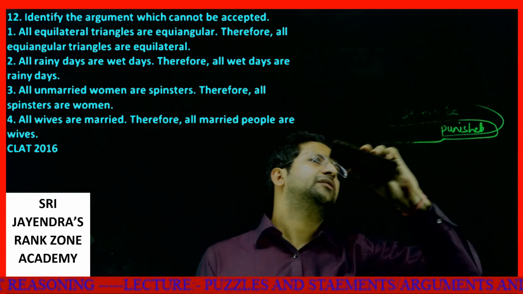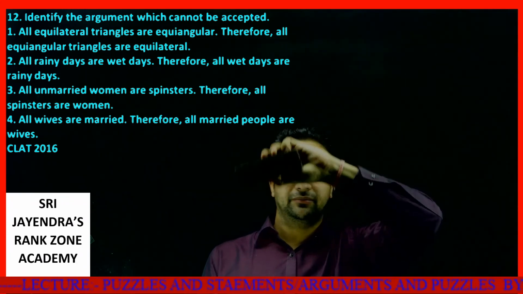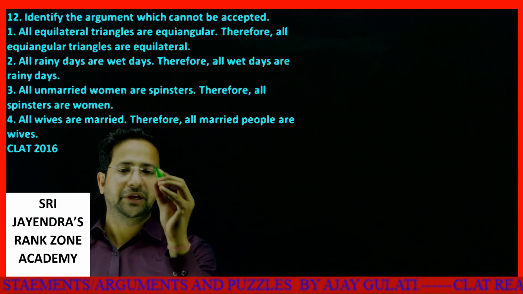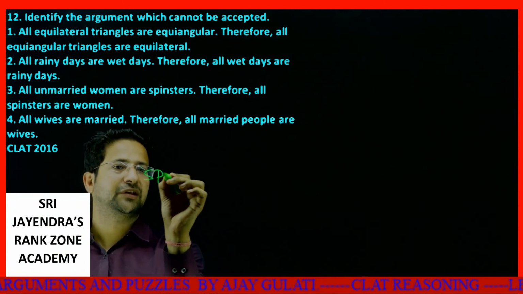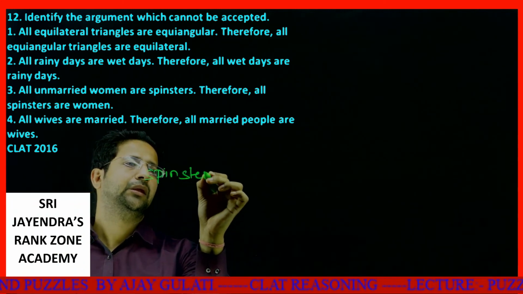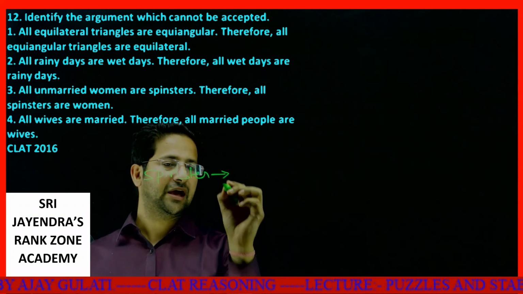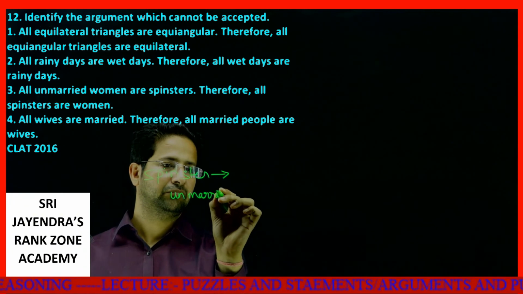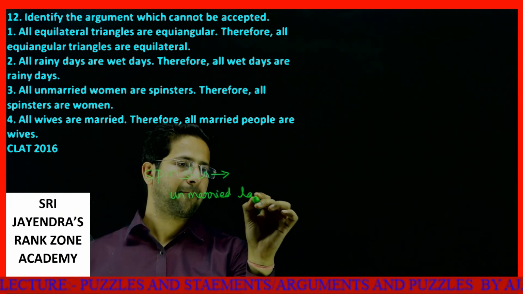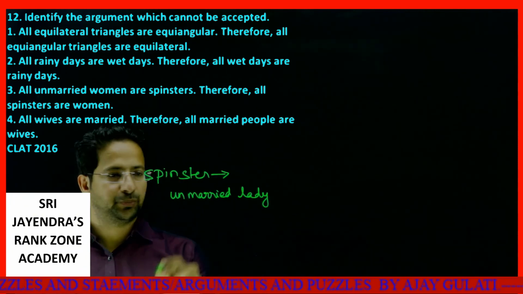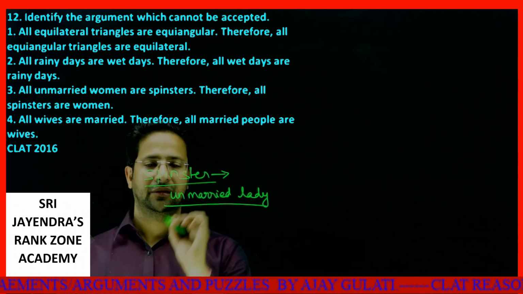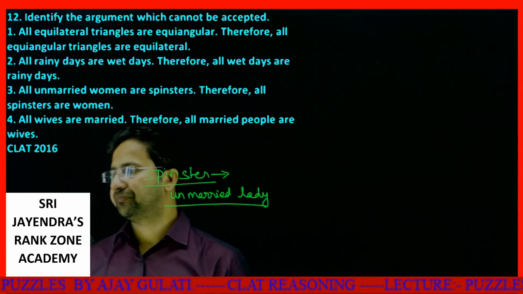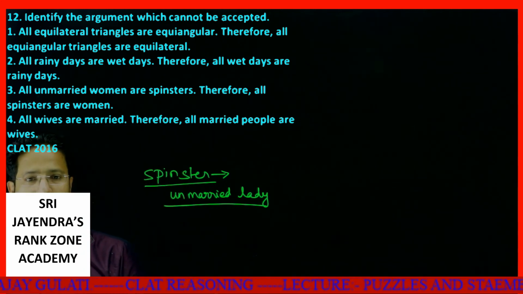See, the only thing which could trouble you is the meaning of the word spinster. What does the word spinster mean? Spinster means an unmarried lady. Okay, this is the meaning of the word spinster. Now, let's look at the question.